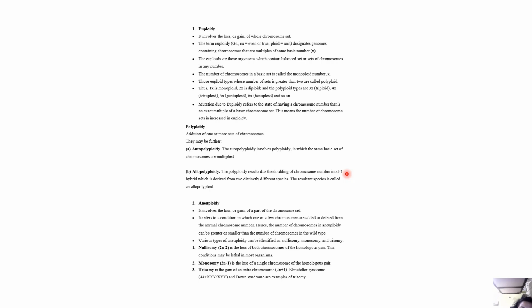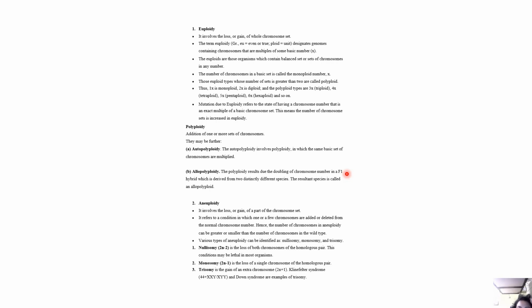Mutation due to euploidy refers to the state of having a chromosome number that is an exact multiple of a basic chromosome set. This means that the number of chromosome sets is increased in euploidy, by addition of one or more sets of chromosomes. There may be autopolyploidy, which involves polyploidy in which the same basic set of chromosomes is multiplied. Then allopolyploidy.